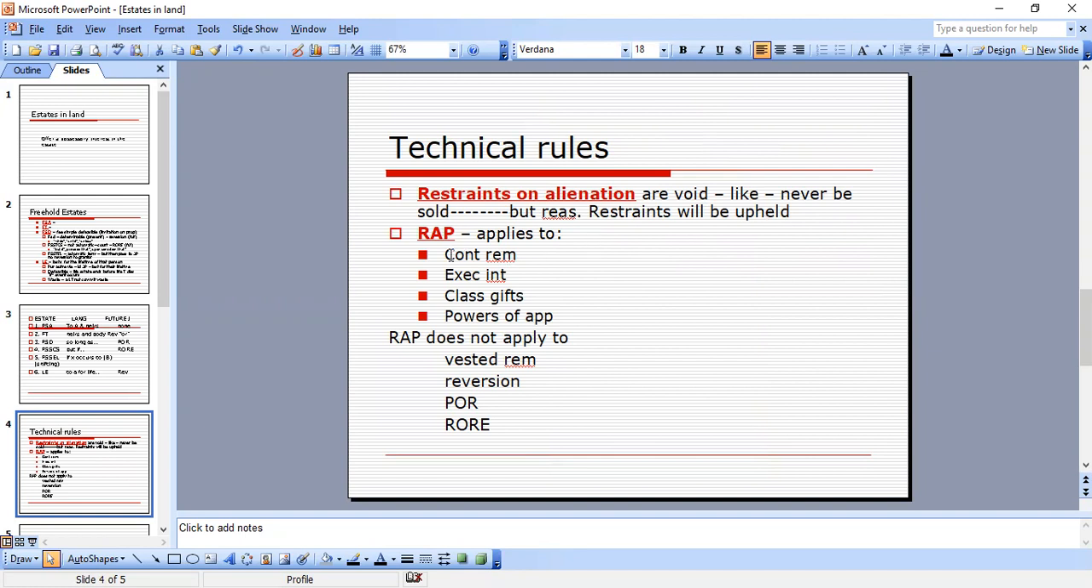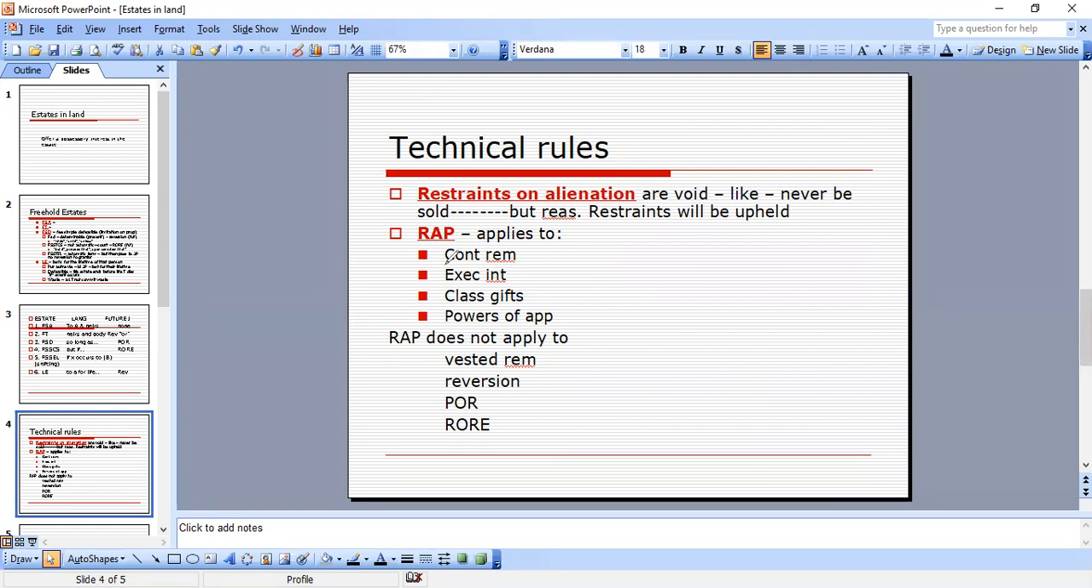Then we have RAP, the rule against perpetuities, and this is hard to grasp. But for MBEs, we just really have to know that it applies to these things here. So if you're reading an MBE and it's not one of these, then RAP does not apply. We're not even going to pick that answer. So that's kind of how I do this.